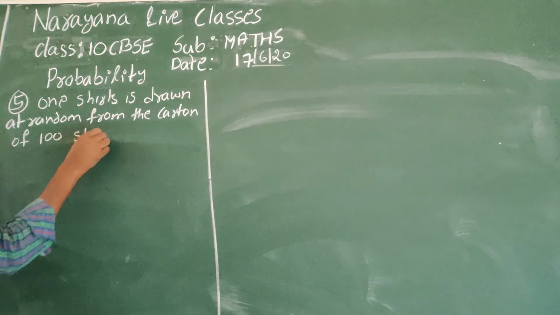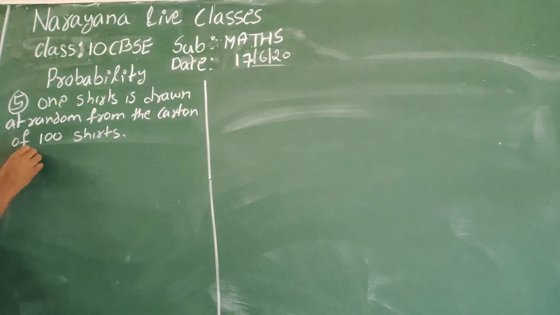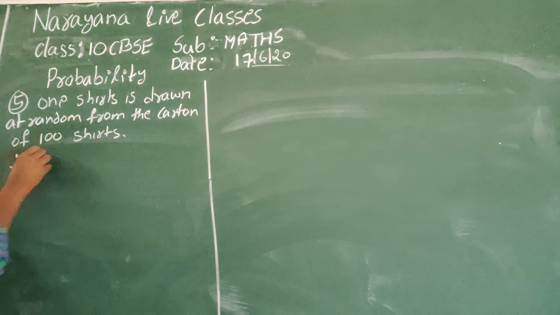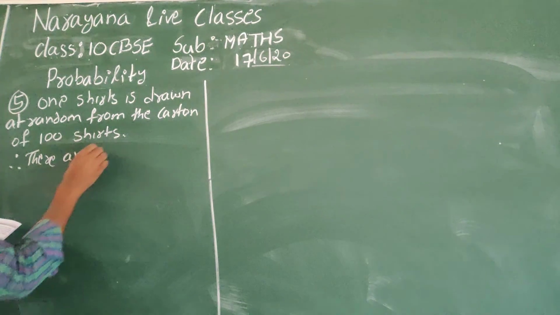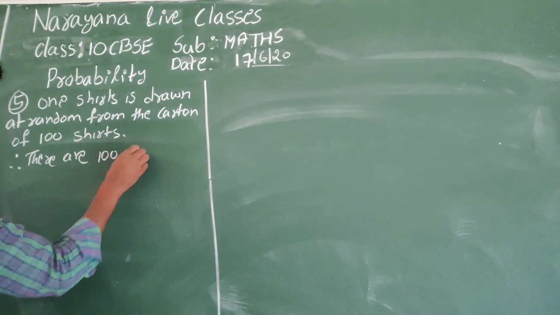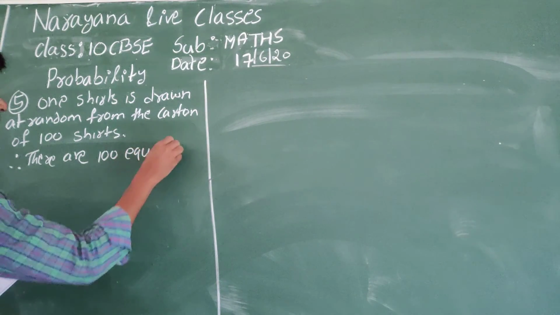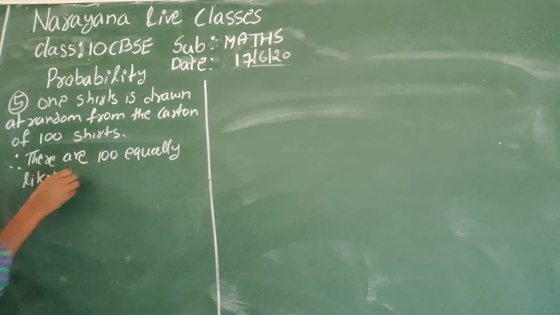Therefore, there are 100 equally likely outcomes.